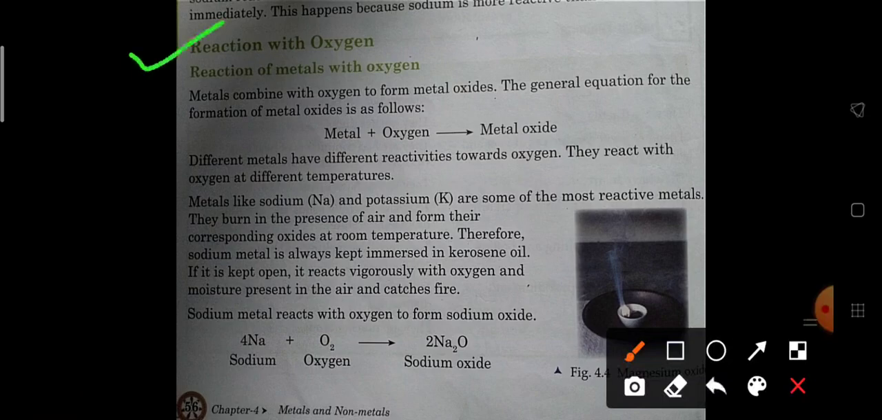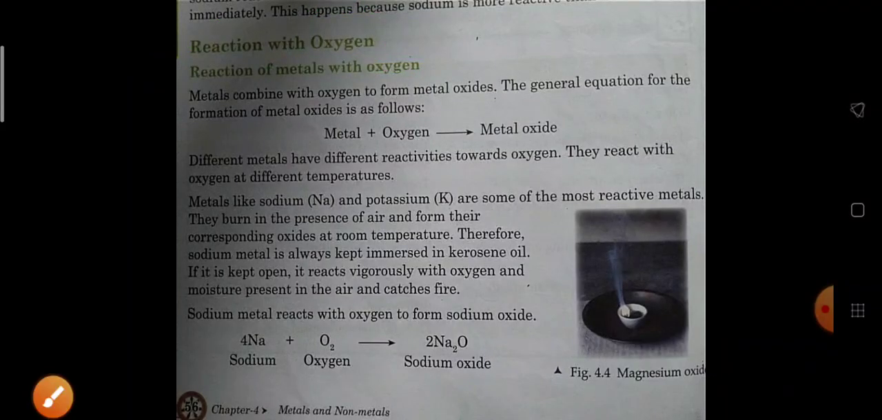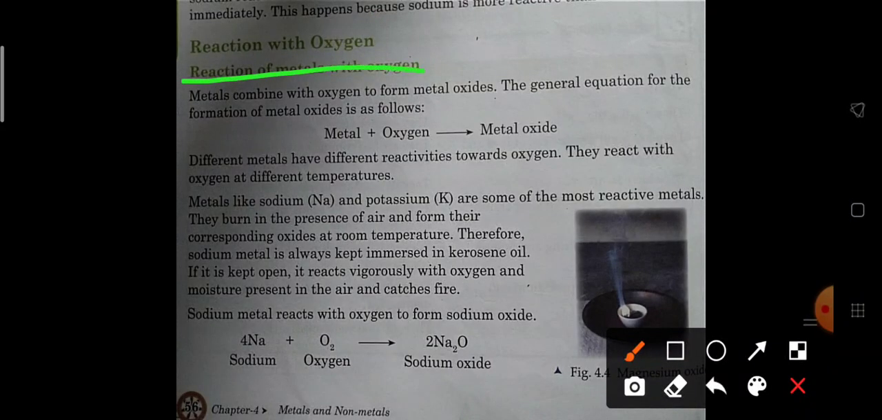Reaction with air. Basically in air we discuss oxygen. So how the metals react with oxygen, we have to see that.